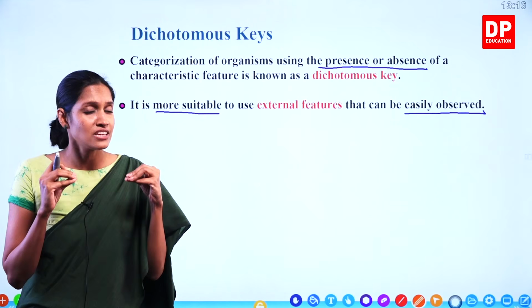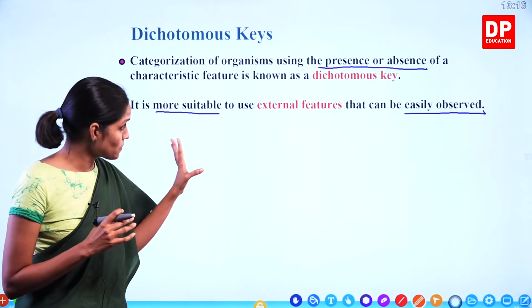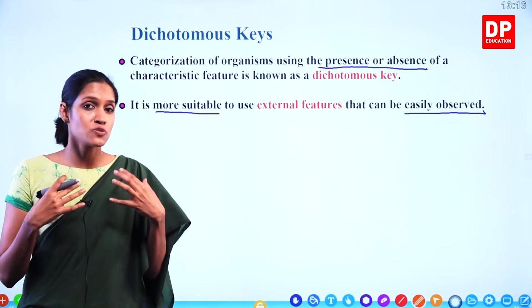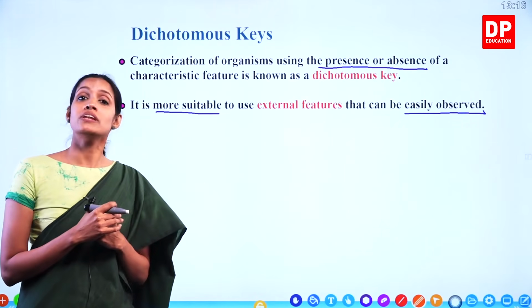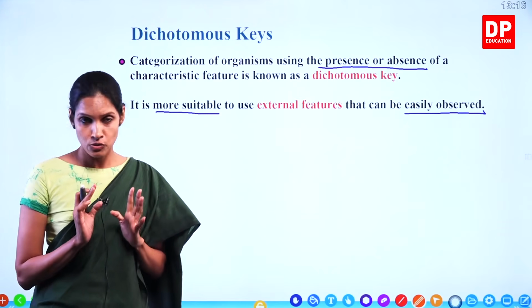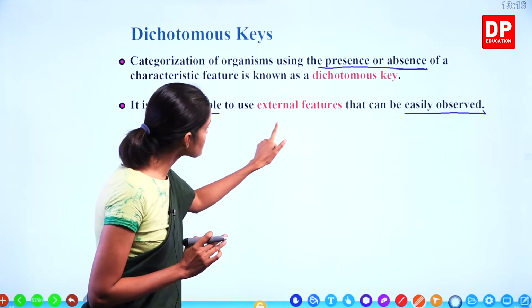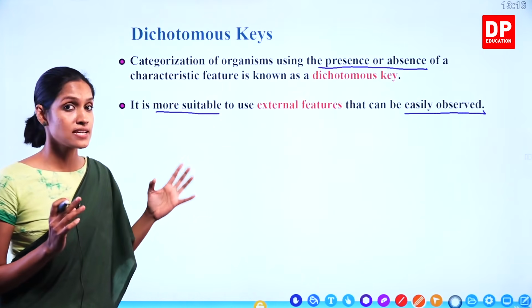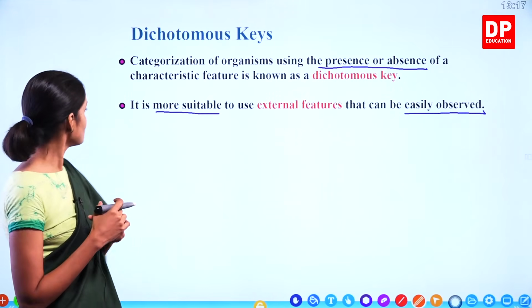Listen very carefully to what I teach here. You can practice this with me, and when you practice more and more, you will understand this better. So, it is more suitable to use external features. External features means what you can observe clearly, right?